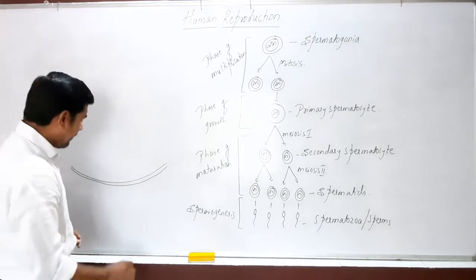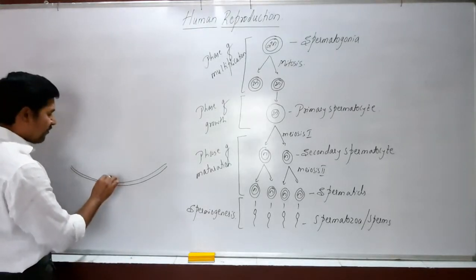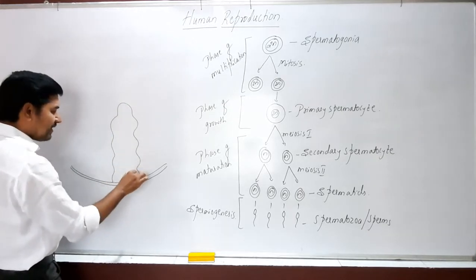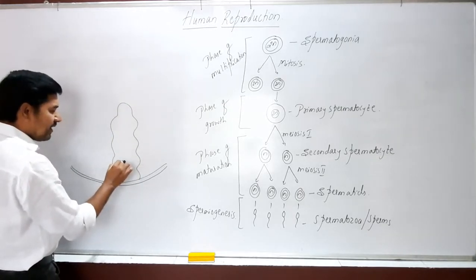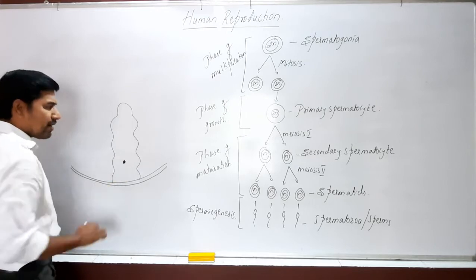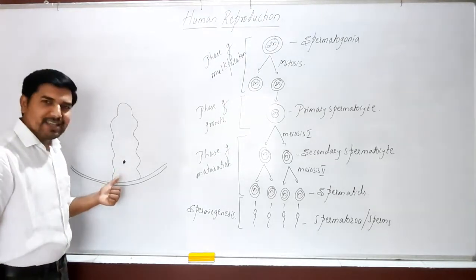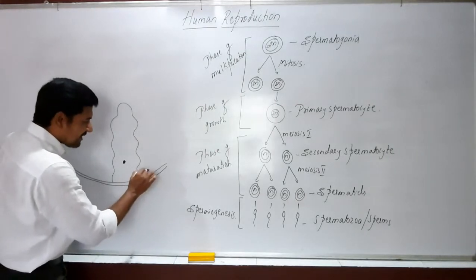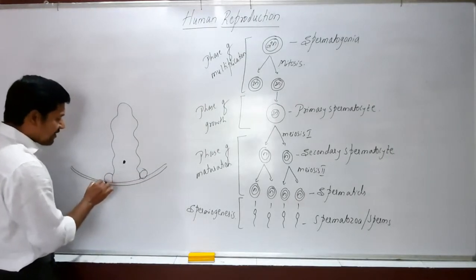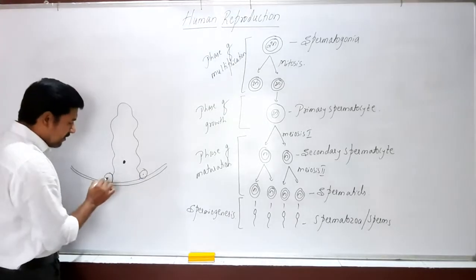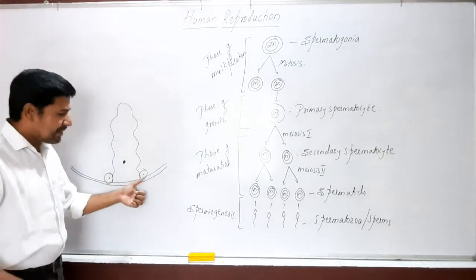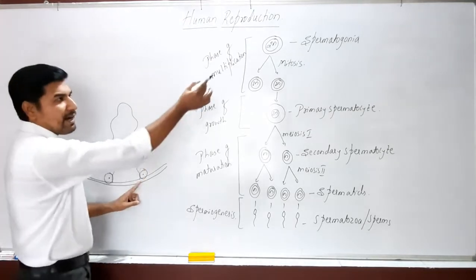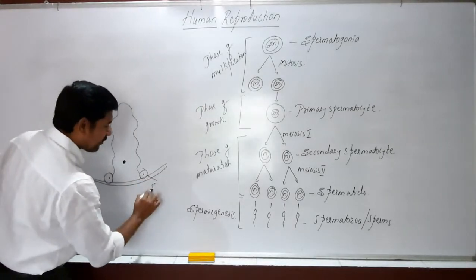Now in the seminiferous tubule, here we have the larger cells, and we already know these larger cells are nourishing cells, called Sertoli cells. Now on this side we have growing cells, and these are gamete mother cells or primordial germ cells, called spermatogonia. This is spermatogonia.